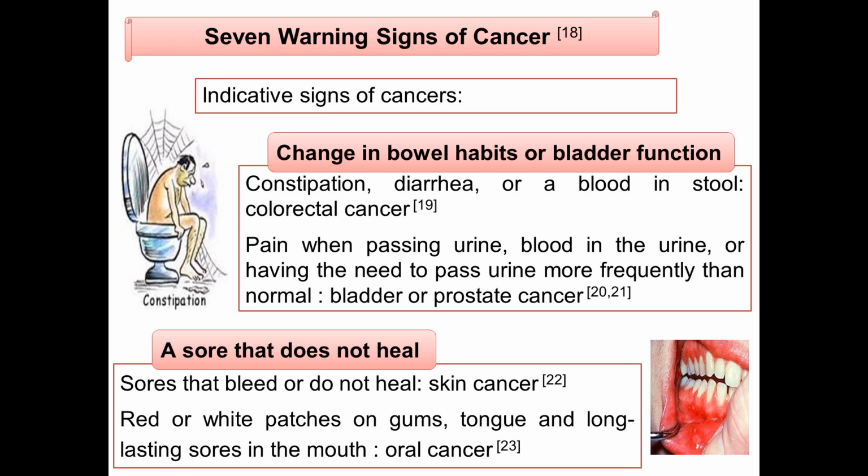Then, a sore that does not heal. Sores that bleed or do not heal may be the signs of skin cancer. Meanwhile, if you have red or white patches on your gums, tongue and long-lasting sores in your mouth, it may be the signs of oral cancer.